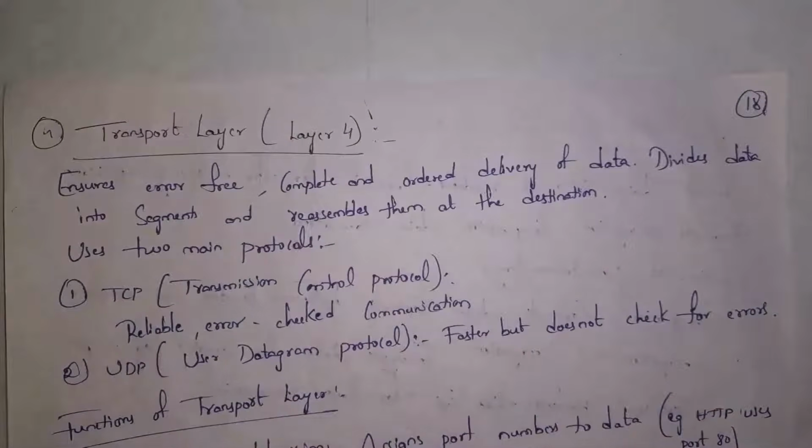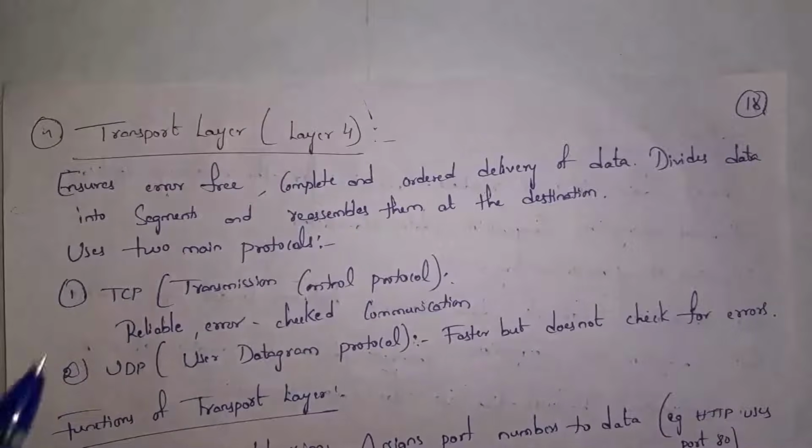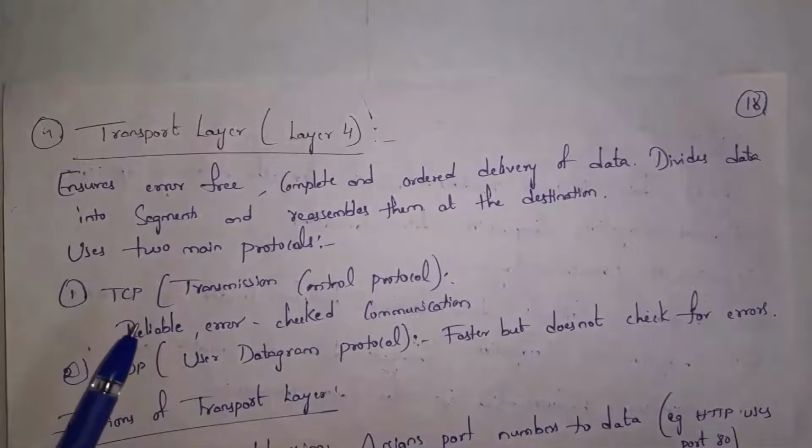Guys, there are two main protocols in transport layer. They are TCP protocol and UDP protocol. Where TCP stands for Transmission Control Protocol. Guys, Transmission Control Protocol will send our data from source to destination by checking errors. So Transmission Control Protocol is good because while transmitting data, it will check errors. And next one is UDP protocol, where UDP stands for User Datagram Protocol. Guys, TCP protocol is slow because it will check errors.